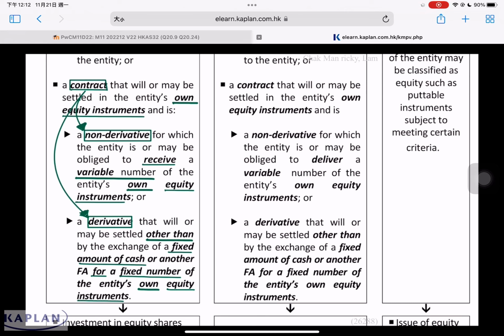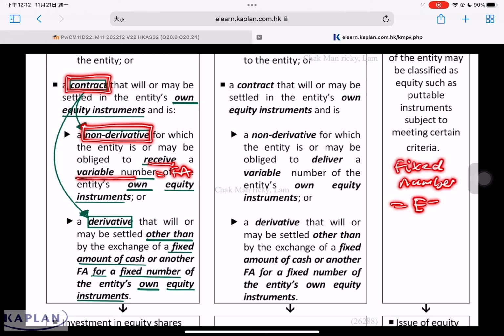Referring to the definition here. This contract involves the settlement of own share, and this contract is non-derivative in nature, for which AB is going to take back a variable number of shares. So it's a financial asset. If AB is going to take back a fixed number of shares, then it's not a financial asset. If it's not a financial asset, then it's an equity instrument.